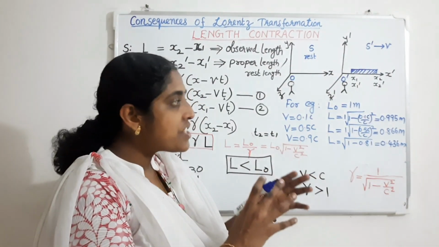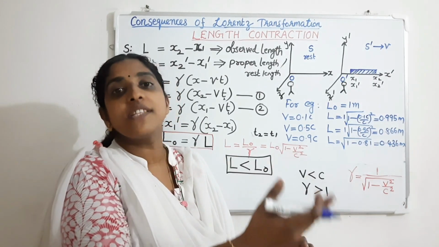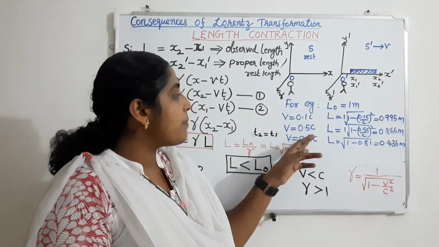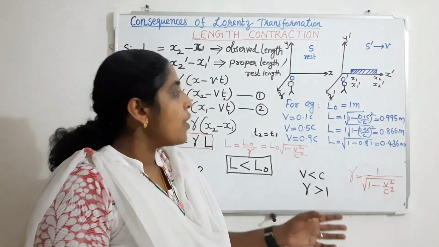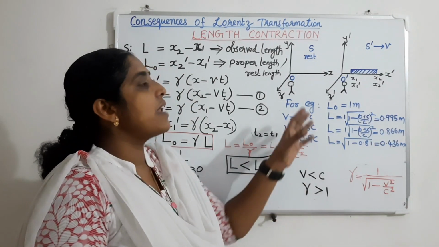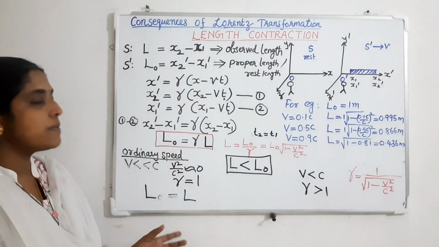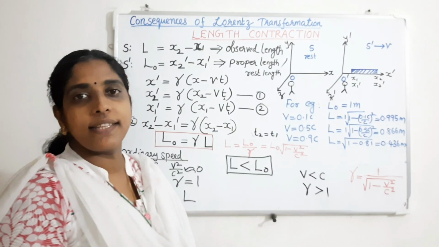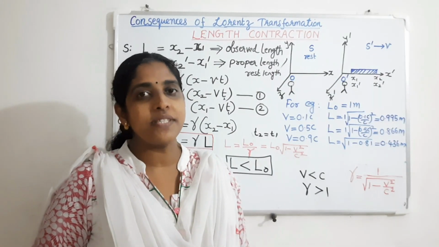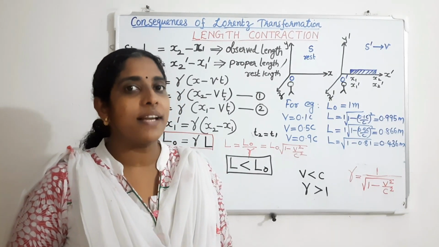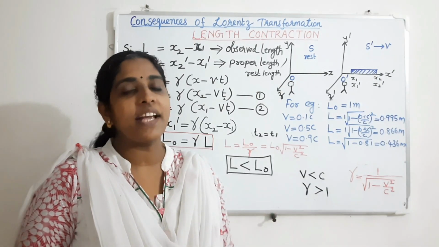That is, the contraction is increasing as the speed approaches the speed of light. When the speed is 0.9 c, the contraction is more than 50%. So at a relativistic speed, length contraction is significant, but in our daily life, that is at ordinary speed, the observed length and proper length are equal. So length contraction is a consequence of the Lorentz transformation equations. When the body is moving at a relativistic speed, the length of the object appears to be contracting in the